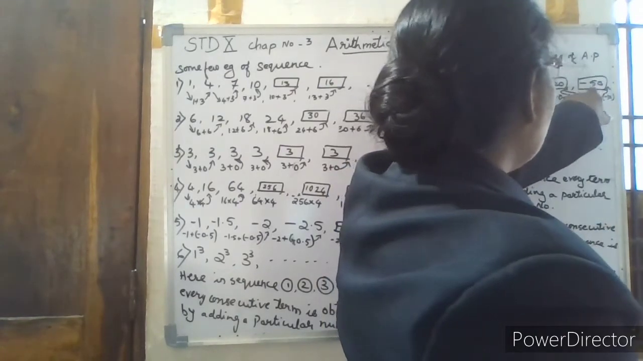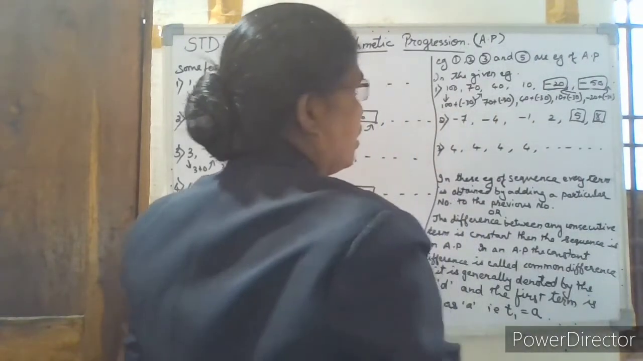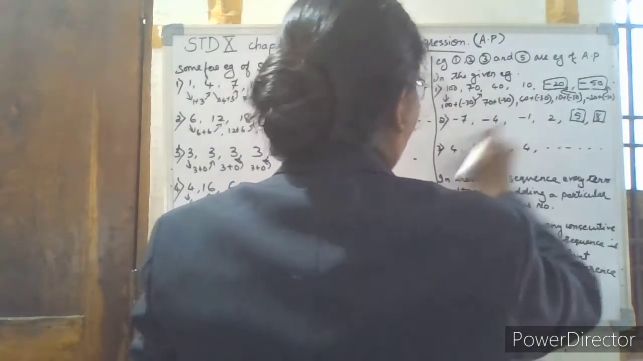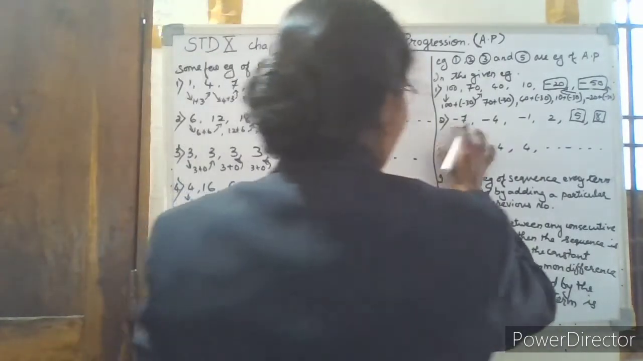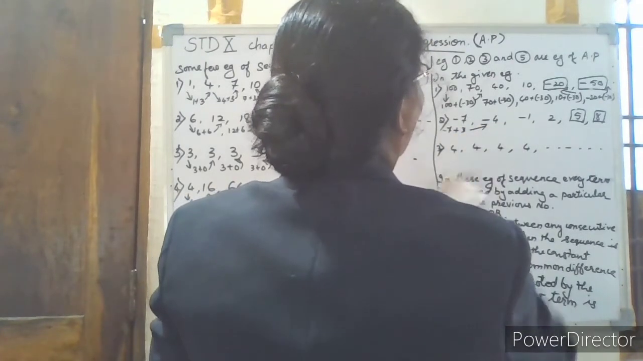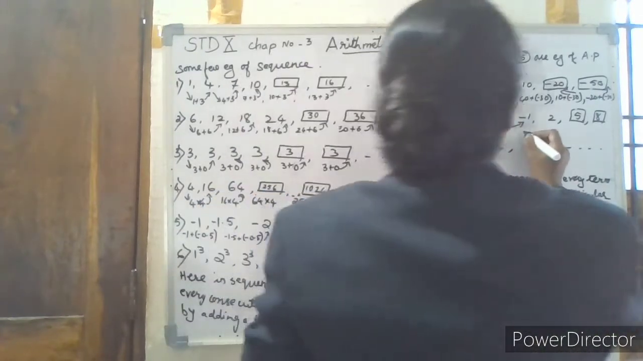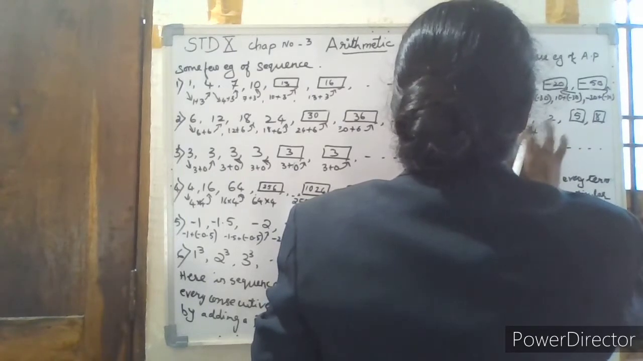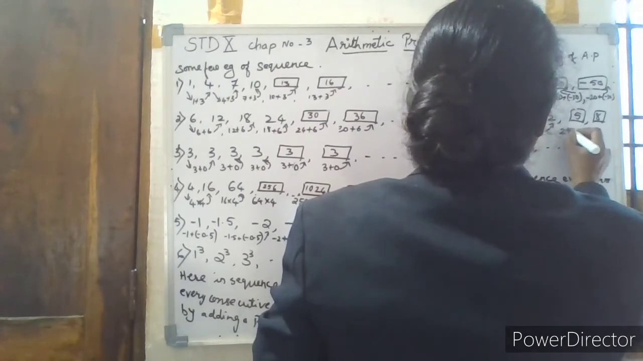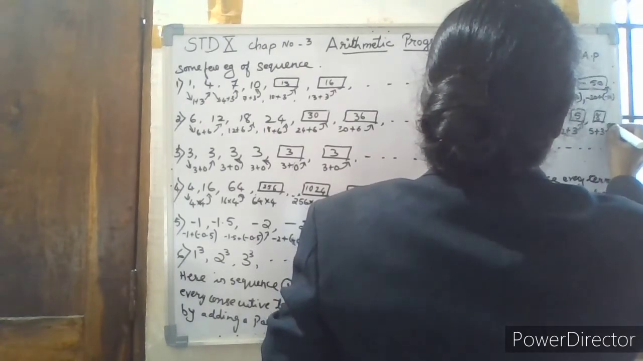Then minus 50 minus this, you will get minus 31. Here, example 1 and example 2: you see it is minus 7 plus 3, you get minus 4. Minus 4 plus 3 will be equal to minus 1. Then minus 1 plus 3, you get 2. Then 2 plus 3, you get 5. 5 plus 3 is equal to 8 and so on.